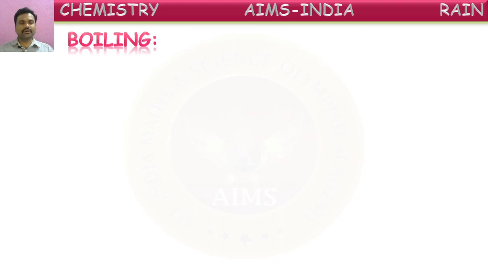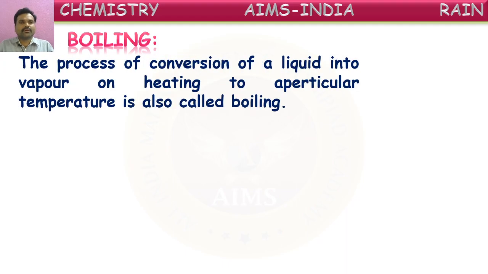Next property or next conversion, boiling. The process of conversion of a liquid into vapor on heating to a particular temperature is called boiling. It is slightly different from evaporation. So, when a liquid is heated to a particular temperature, then it starts converting into its gaseous form.